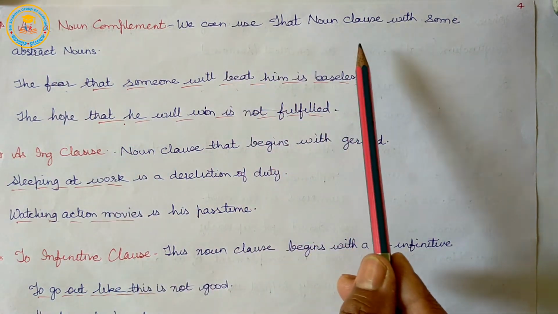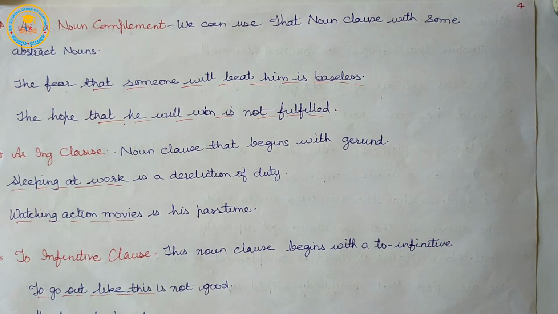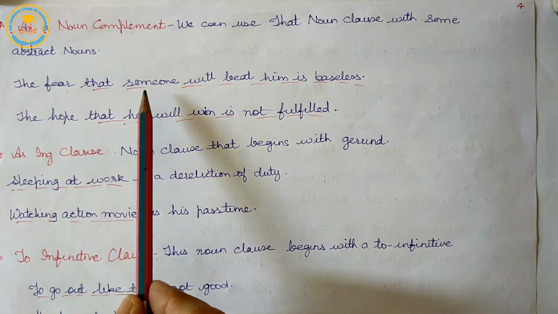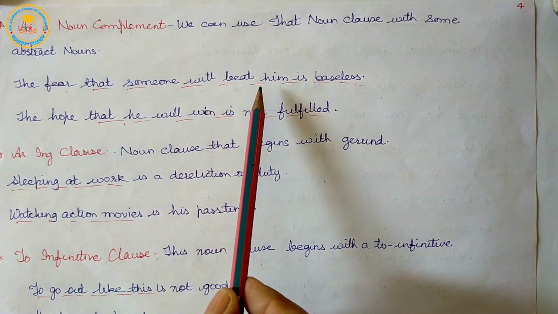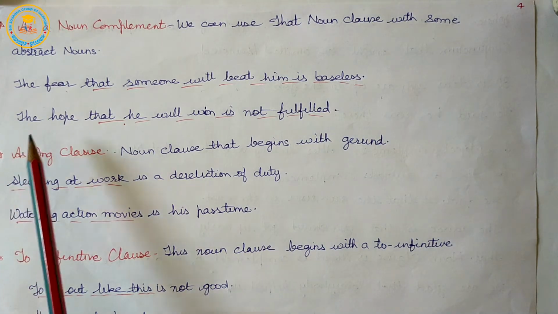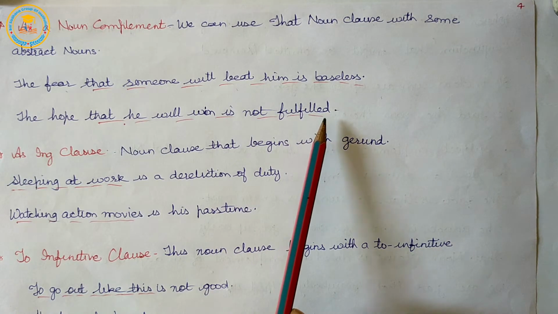So, we can use that noun clause with some abstract nouns also. Example, the fear that someone will beat him is baseless. The hope that he will win is not fulfilled.